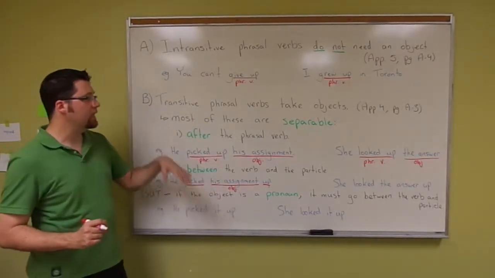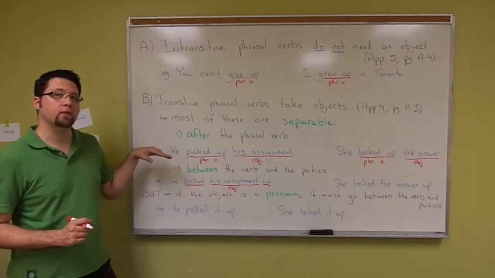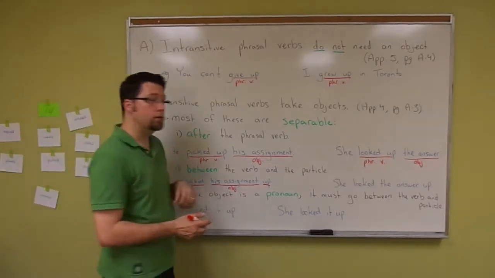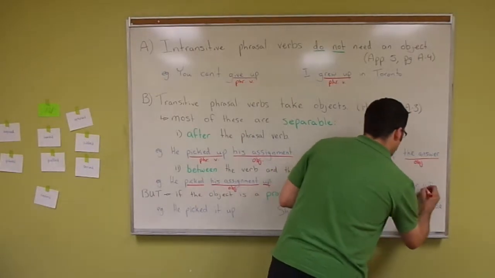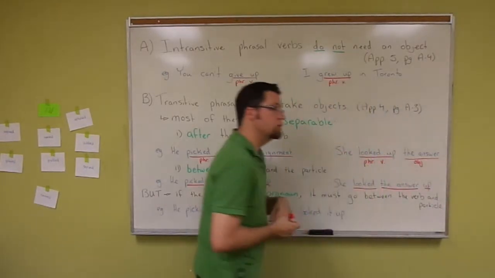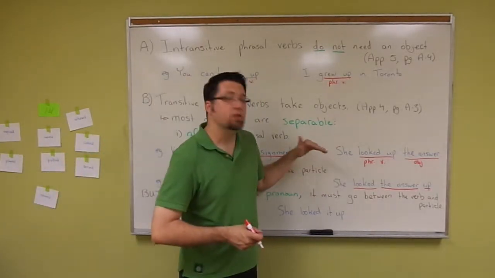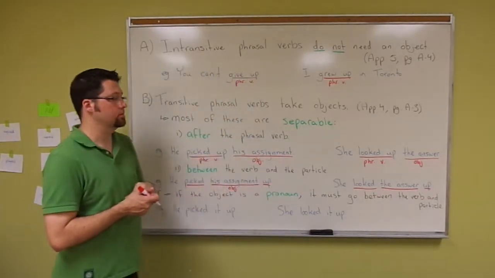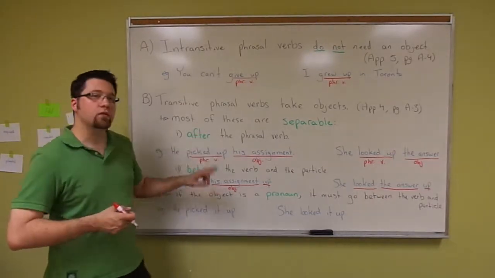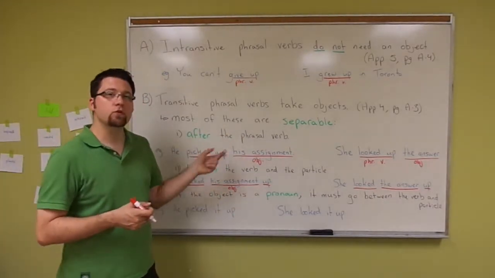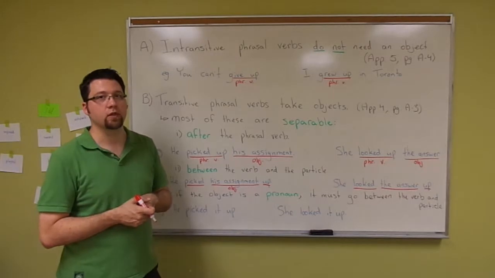This has the same meaning as he picked up his assignment. Or, she looked the answer up. Same as she looked up the answer. So these are the two places we can put the object.